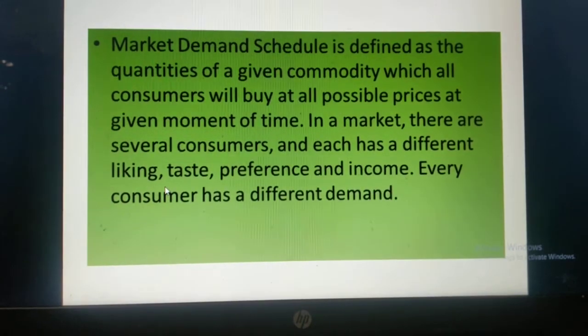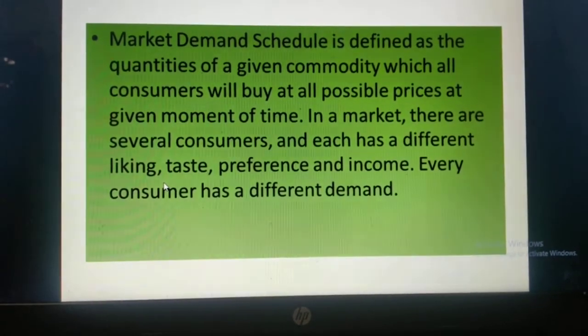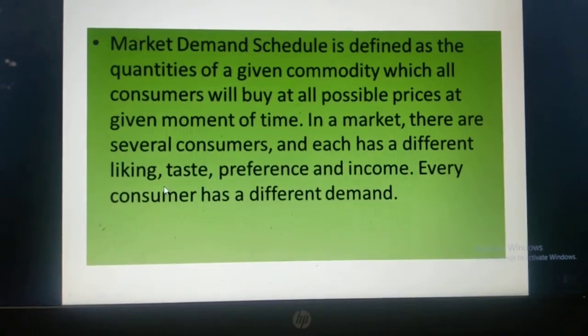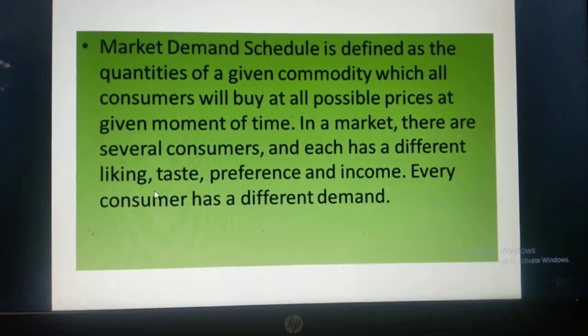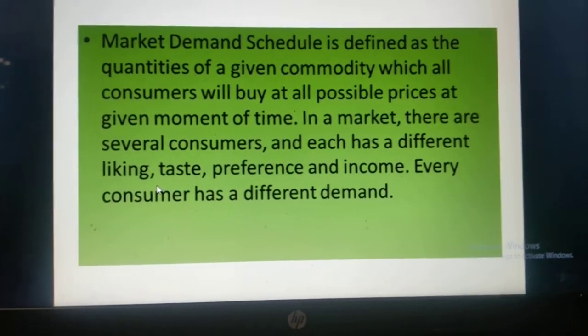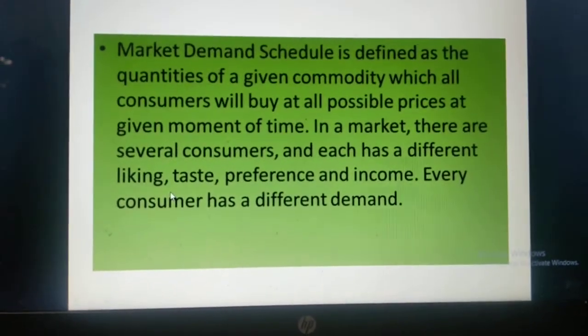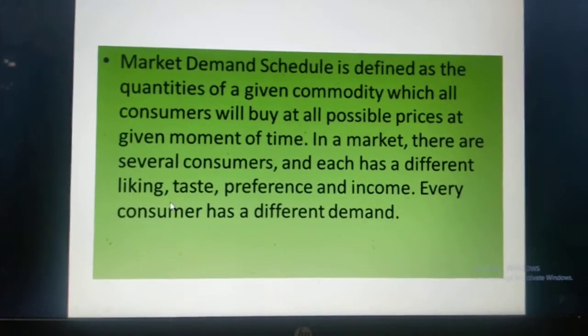It shows the quantity of a given commodity which all the consumers will buy at all possible prices at a given moment of time. In a market, there are several consumers and each has different liking, taste, preference and income. Every consumer has a different demand. That is obvious, because when we talk about the market, what does it mean?